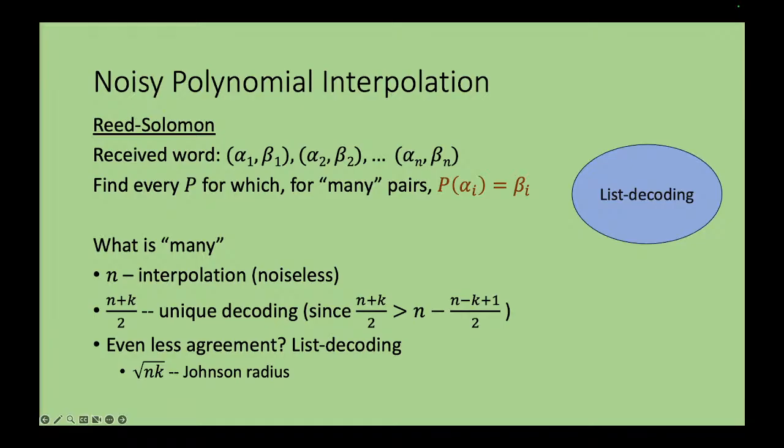You could ask even further, you can be even greedier and say, can you do it with even lesser agreement? How much less can one expect to go? You at least need to be given k symbols, because that's the amount of information you need to get even one polynomial.